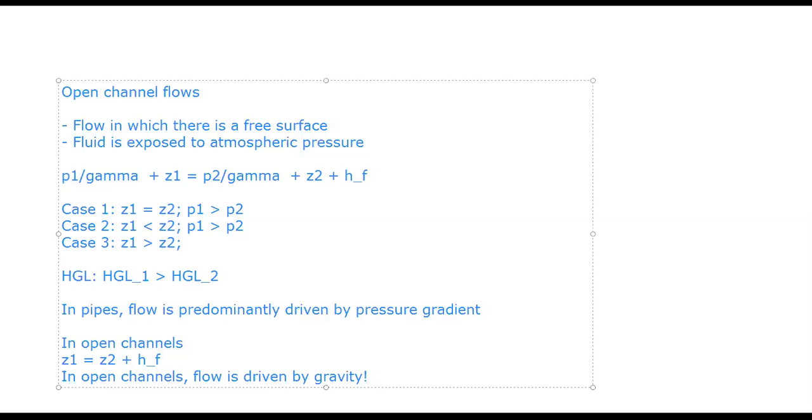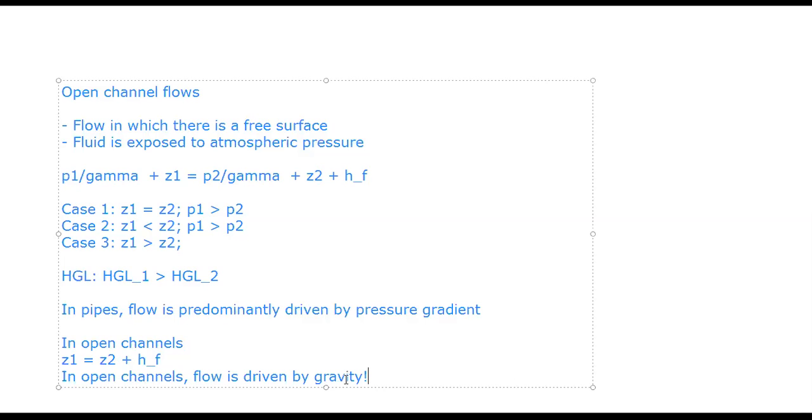Anyway, the point is that open channel flow is essentially a flow in which there is a free surface, in which the fluid is exposed to the atmosphere, and by a simple application of Bernoulli's equation, we have seen that open channel flow is simply driven by gravity, except for very rare cases over short distances where you may have flow against gravity. It's not possible to achieve that all the time, and that is also only done mostly by human intervention, where we know what we are doing.